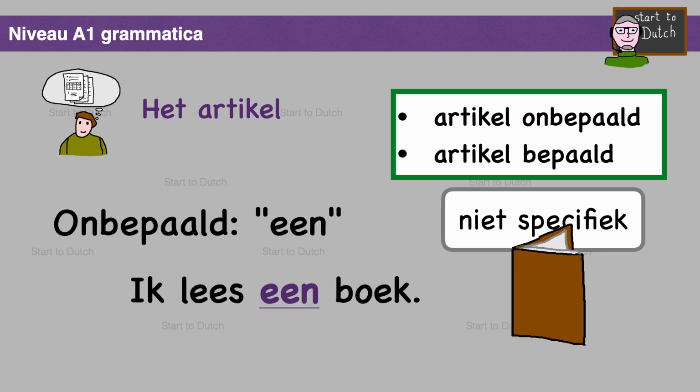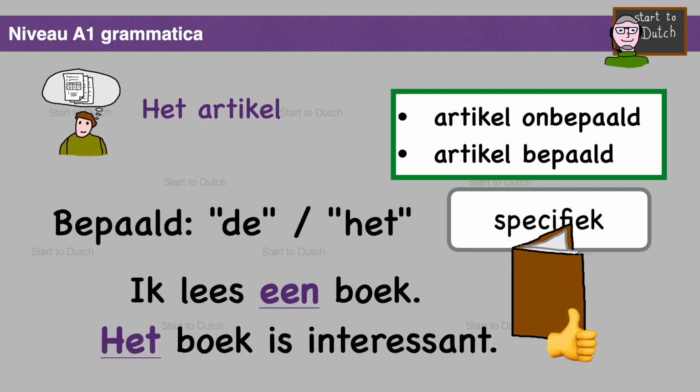Some examples. Ik lees een boek. I read a book. Indefinite. In this sentence, I am not giving any specific information about the book here. The listener does not yet know which book I am reading. Het boek is interessant. In the previous sentence, we have already introduced the subject of reading a book. Here we are adding concrete information, the fact that the book is interesting. That's why we are using the determined article, in this case, het. Het boek is interessant. The book is interesting.